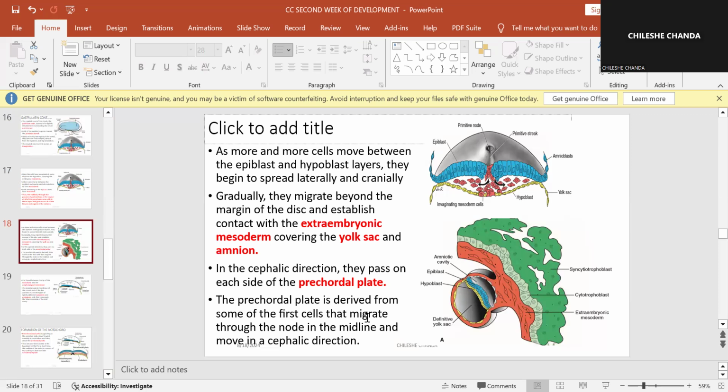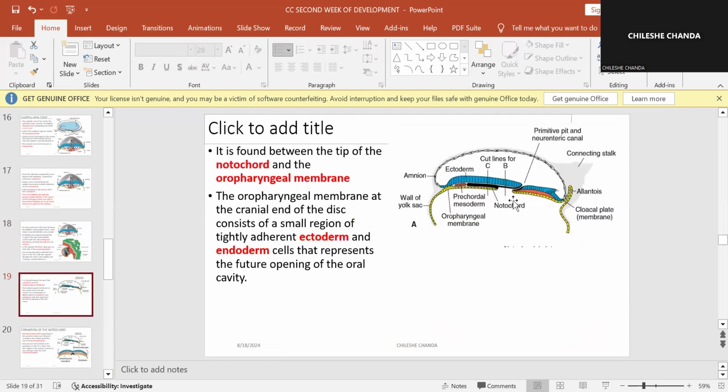So it's derived from the first cells that migrate through the primitive node in the midline and move in the cephalic direction. It is just the first cells that will migrate through the primitive node. They move in the cephalic direction and they form a small plate, which we'll be able to see. So this precaudal plate is going to be found between the tip of the notochord.